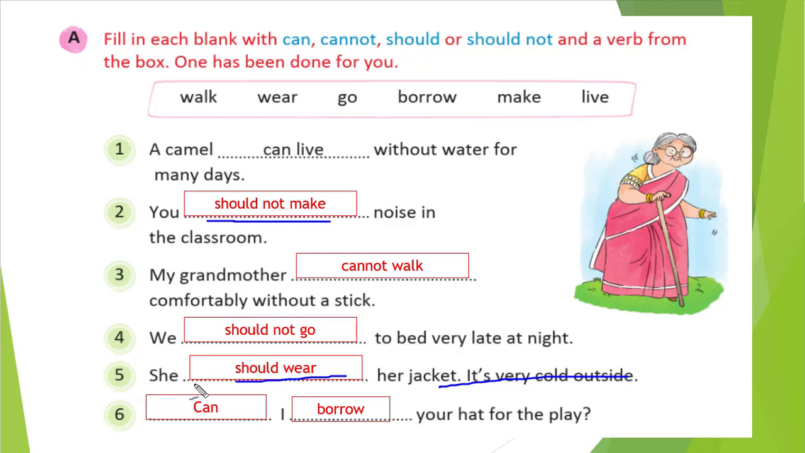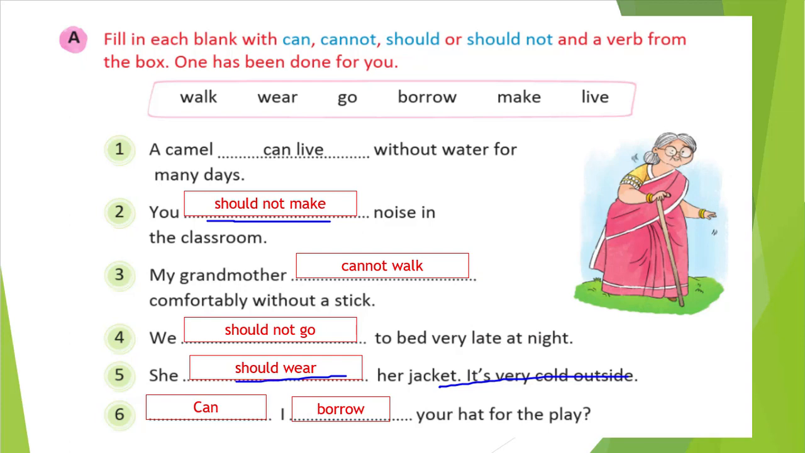So now let's see further. That is the sixth one: blank I blank your hat for the play. So you are asking for permission. So can I borrow your hat for the play? Right? Can is the correct one. May is not appropriate here. May I borrow your hat for the play? That is not appropriate. So can is the correct one. Can I borrow your hat for the play? Right? So this way you can give the answer.